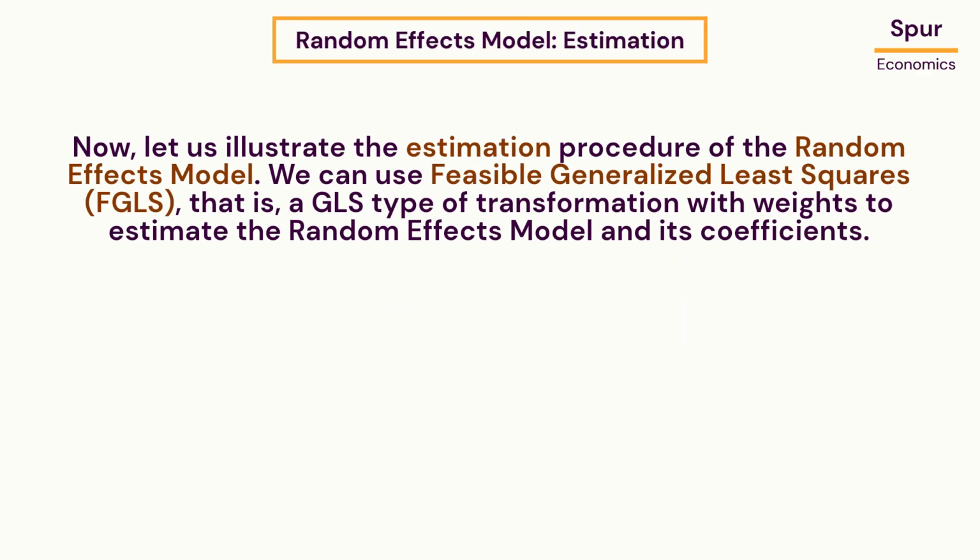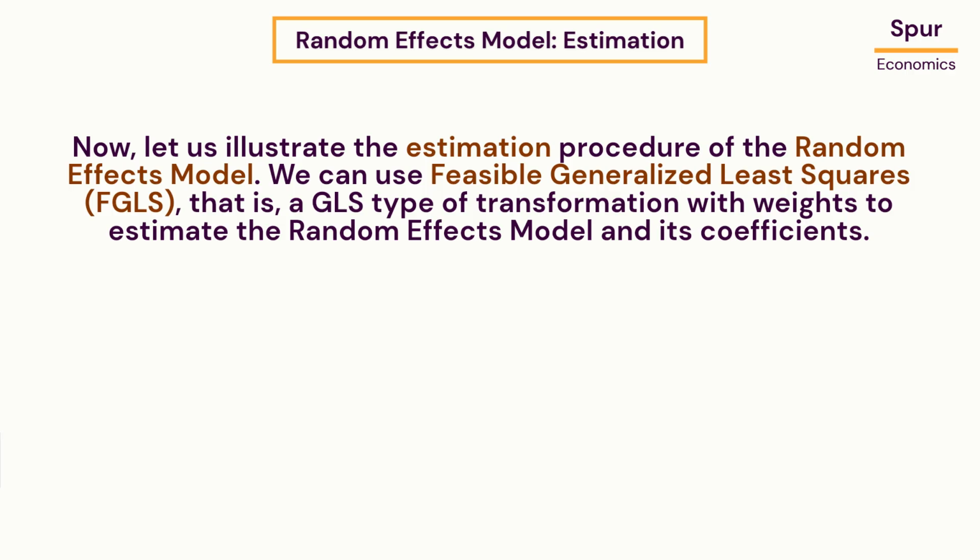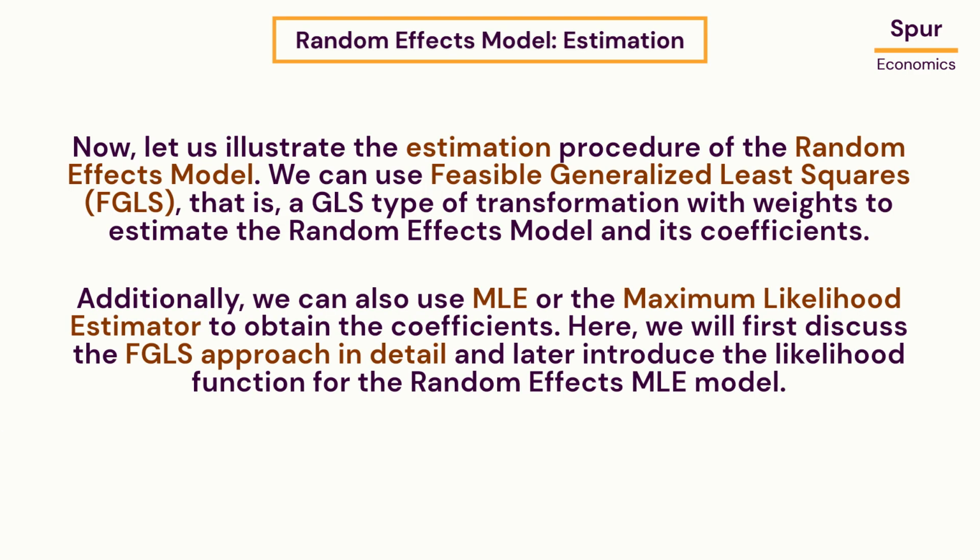Now, let us illustrate the estimation procedure of the random effects model. We can use feasible generalized least squares, that is, a GLS type of transformation with weights to estimate the random effects model and its coefficients. Additionally, we can also use MLE or the Maximum Likelihood Estimator to obtain the coefficients. Here, we will first discuss the FGLS approach in detail and later introduce the likelihood function for the random effects MLE model.